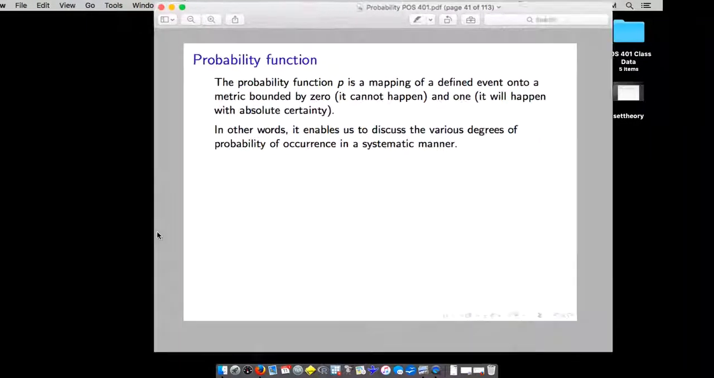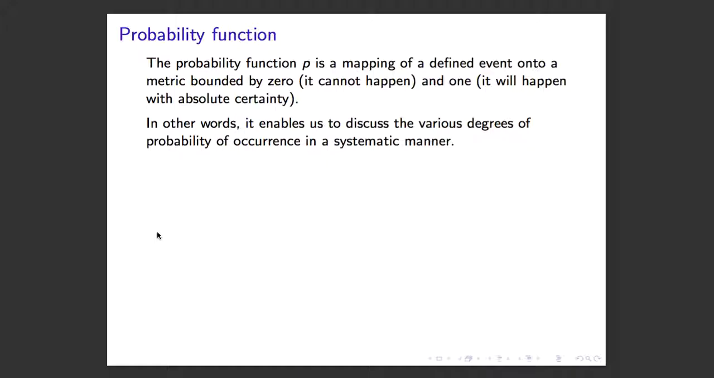Okay, so we're going to talk a little bit about probability. First, we want to define a probability function. The probability function, which we'll denote as P, is a mapping of a defined event onto a metric bounded by 0, meaning it cannot happen, and 1, meaning the event will happen with absolute certainty.